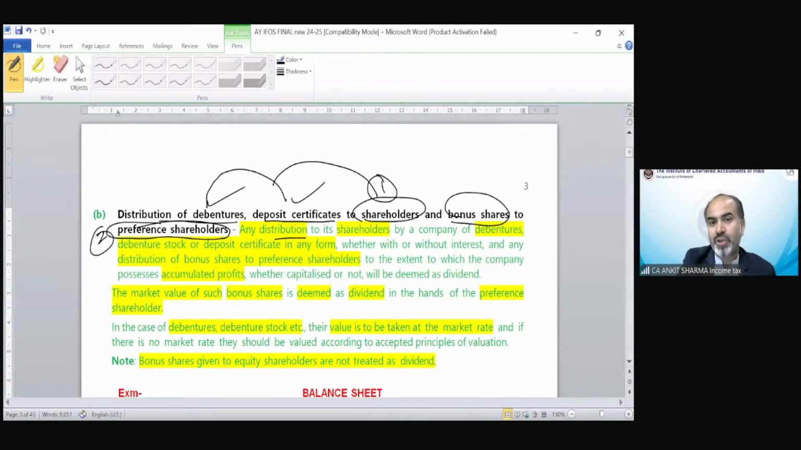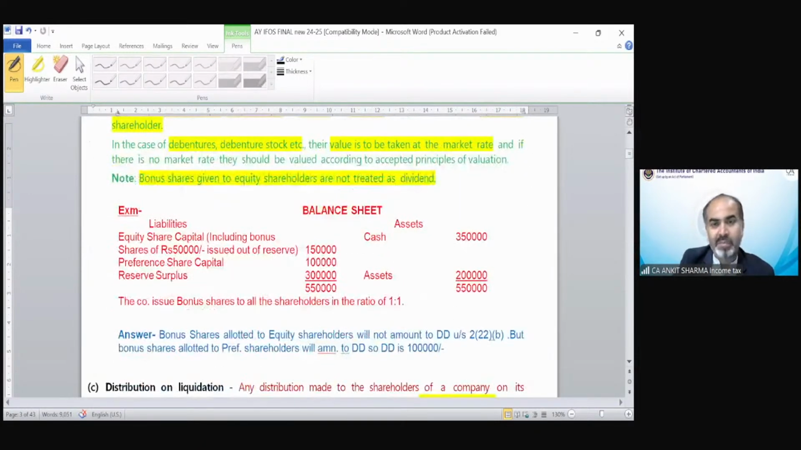So any distribution to its shareholder by a company of debenture, stock, or deposit certificate in any form, whether with or without interest, and any distribution of bonus share to preference shareholder to the extent to which the company possesses accumulated profit. So you can understand with the help of an example. Note is very interesting. Bonus share given to equity shareholder are not treated as deemed dividends. Only bonus share if provided to preference shareholder, that is going to be deemed dividend.